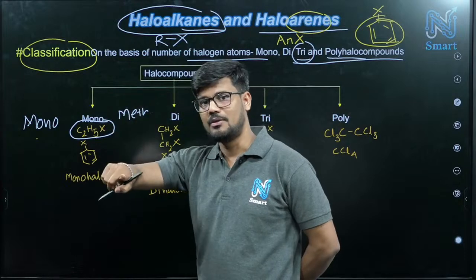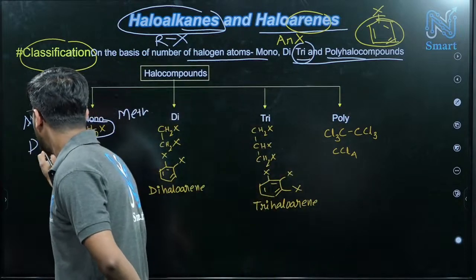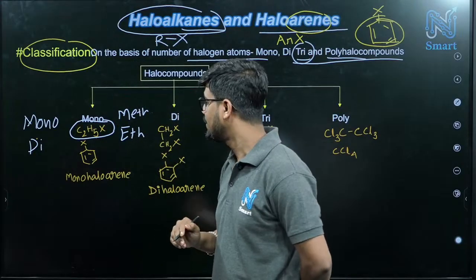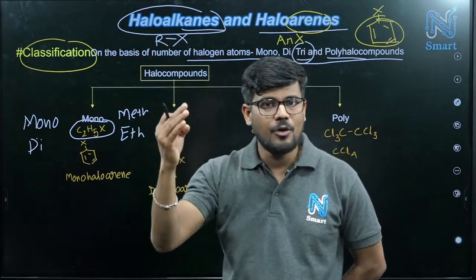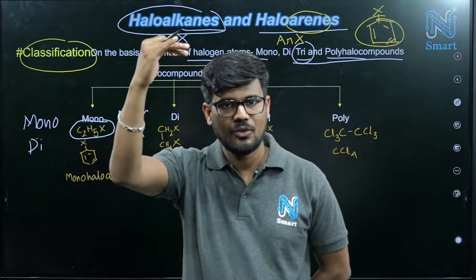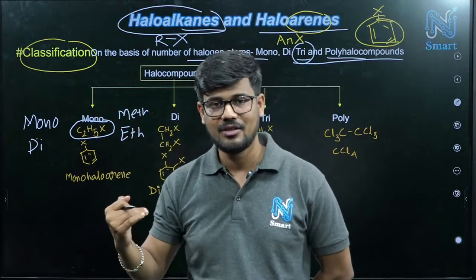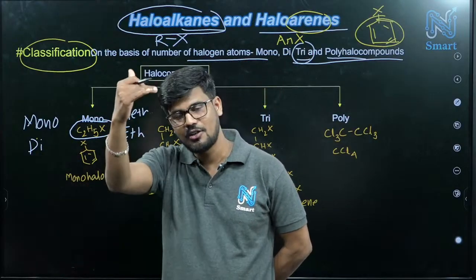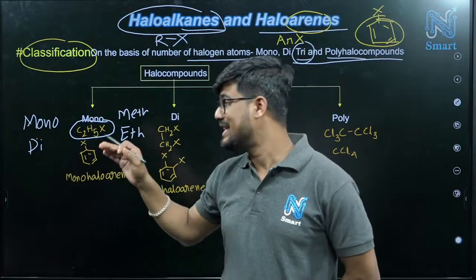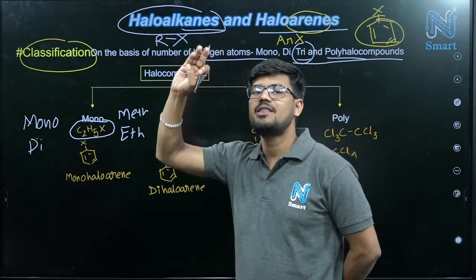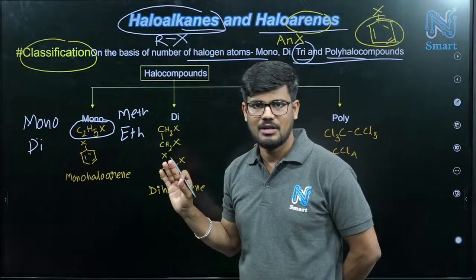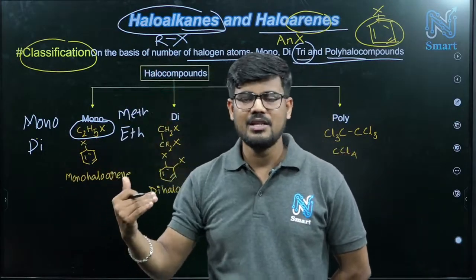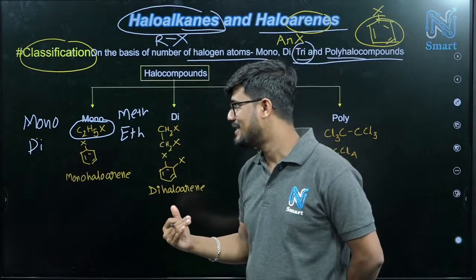Meth means one. Di means two, and here eth also means two, right? So meth, eth, prop, but, pent, hex, 1, 2, 3, 4, 5, 6 numbering. Mono, di, tri, tetra, penta, hexa, these are also numbering. So in chemistry we need these two types of numbering. Meth, eth, prop, but, pent, hex, like that. Mono, di, tri, tetra, penta, like that. So both mean 1, 2, 3, 4, 5, 6, like that sequence.